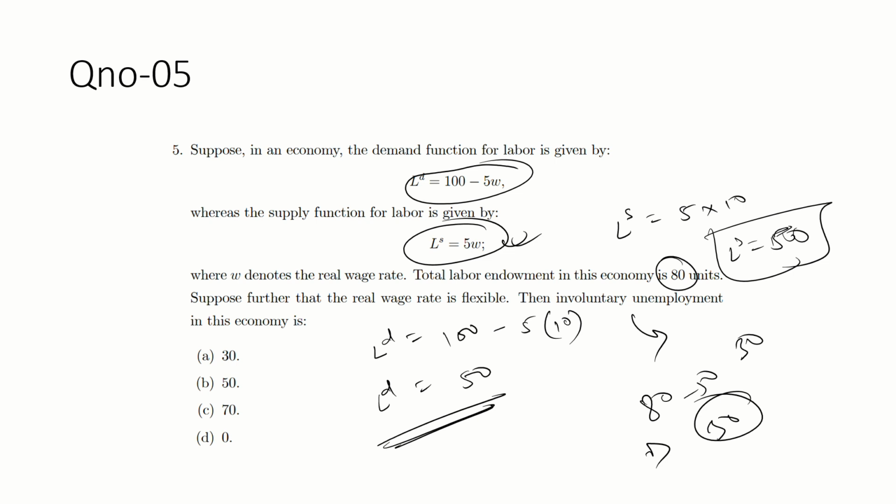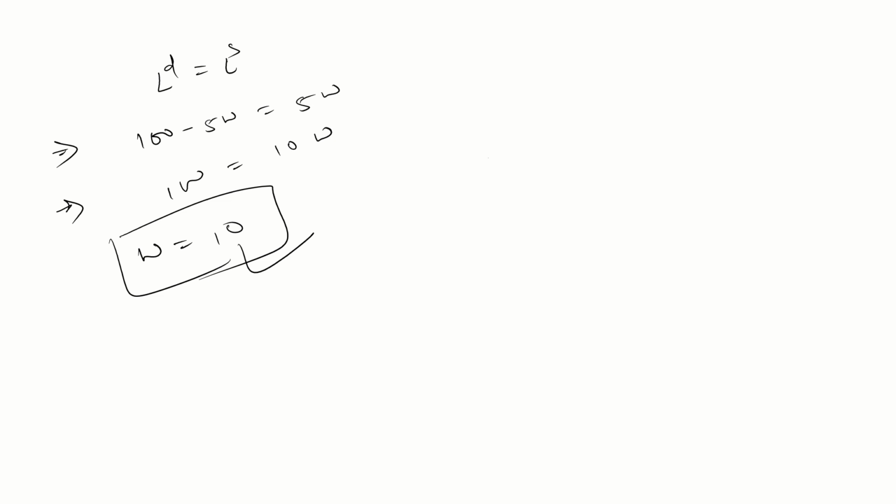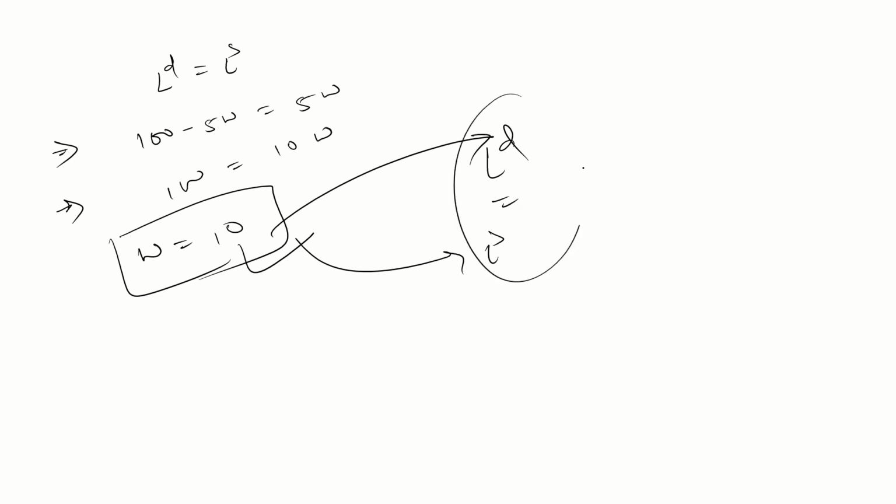While involuntary unemployment simply means: equate labor demand with labor supply and you get the wage rate of 10, then put W equal to 10 in labor demand as well as labor supply. If both are equal, then there is no involuntary unemployment.